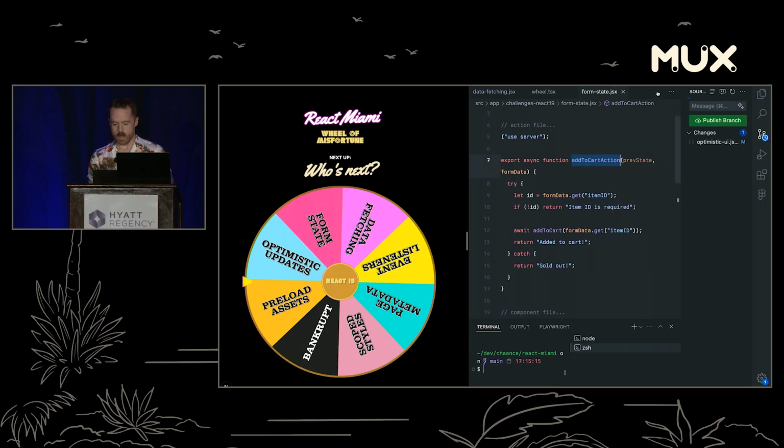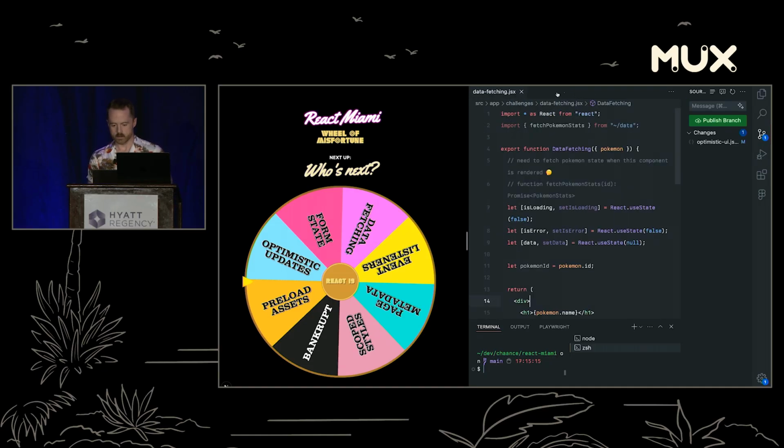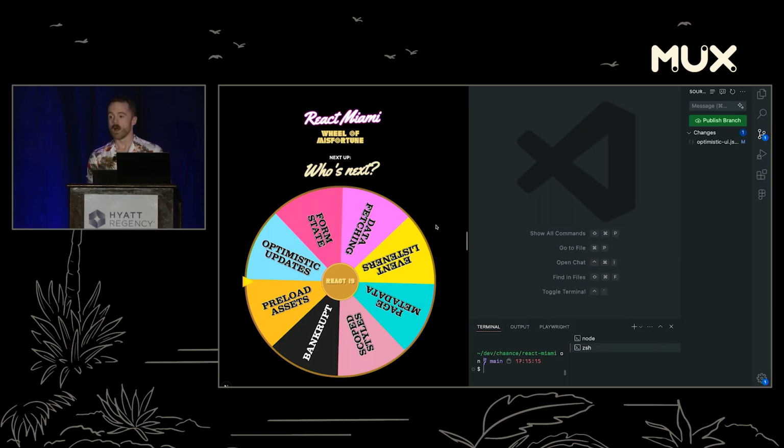So I'm going to close out all this code, and we're going to start. We've got a few volunteers who are going to join us up on stage. The idea behind this is each item on the wheel here is going to represent challenges that our contestants will need to solve using only core React APIs. No libraries, no third-party libraries. And also, they must work within a single React component. Once all the contestants are finished, we are going to review their work and see if we can make any improvements. So, you guys ready?